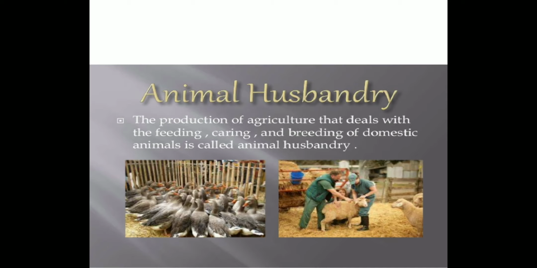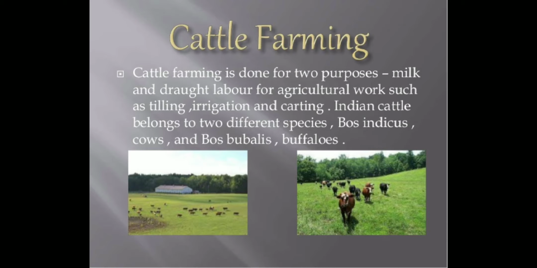What is animal husbandry? Animal husbandry is a branch of agriculture which deals with the feeding, caring, and breeding of domestic animals. Animals are also our food supplement. They also provide our food. That's why we have to produce them and care for them in a proper manner. The first branch is cattle farming, second is poultry farming, third is fish farming, and fourth is beekeeping.